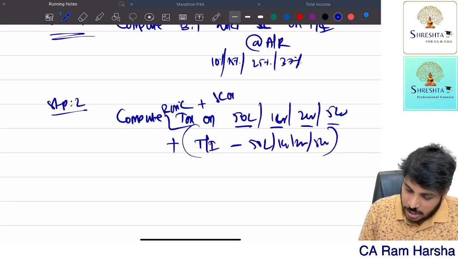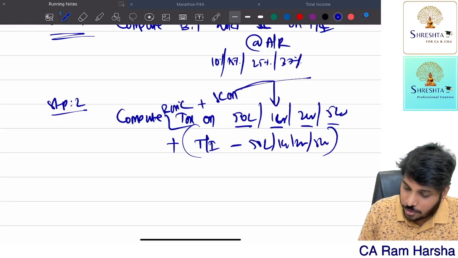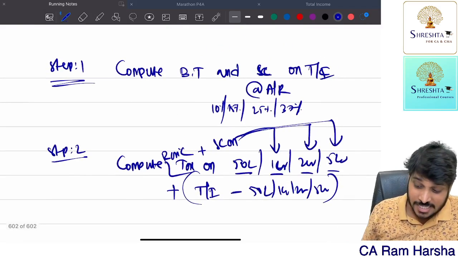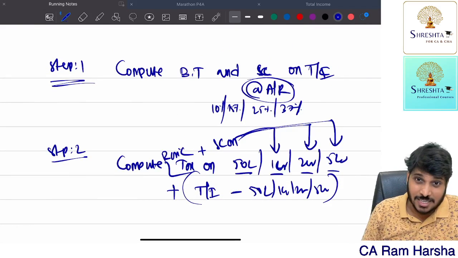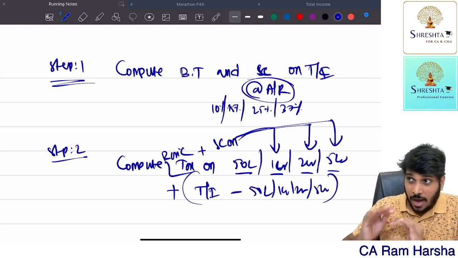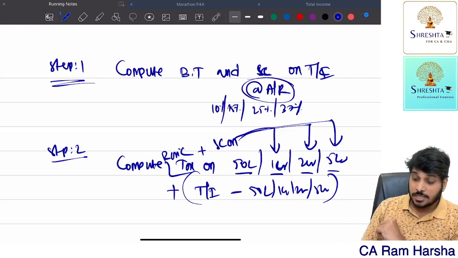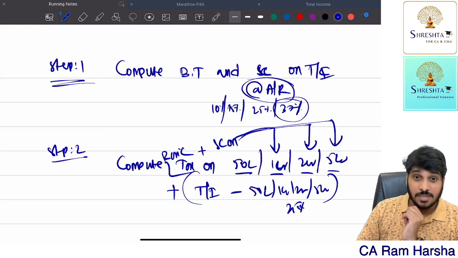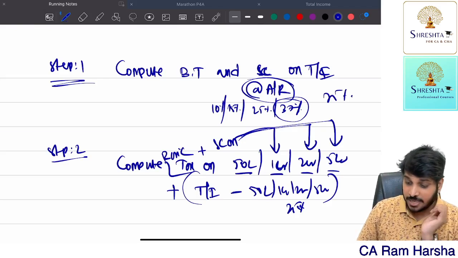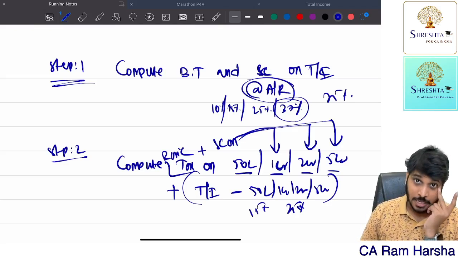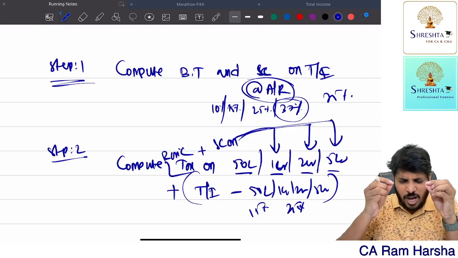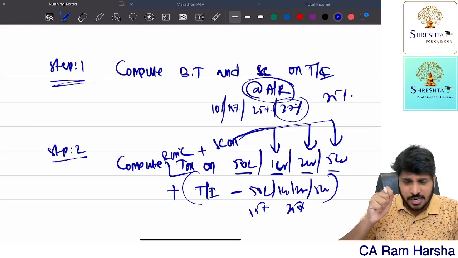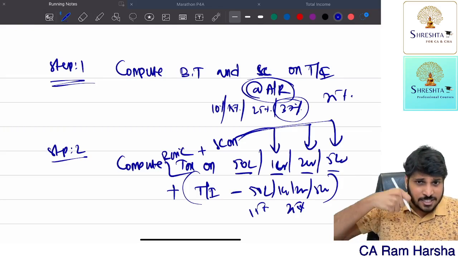And surcharge on 1 crore, surcharge on 2 crore, surcharge on 5 crore. In step number 1, the applicable surcharge rate is used. In step number 2, the next lower rate is used. Suppose the applicable rate is 37%, then below it is 25%. Suppose in step number 1 you computed 25%, then in step number 2 you compute 15%. Getting it? Because of what reason did the surcharge rate increase? Income is exceeding 2 crore. That's why the surcharge rate is 25%.